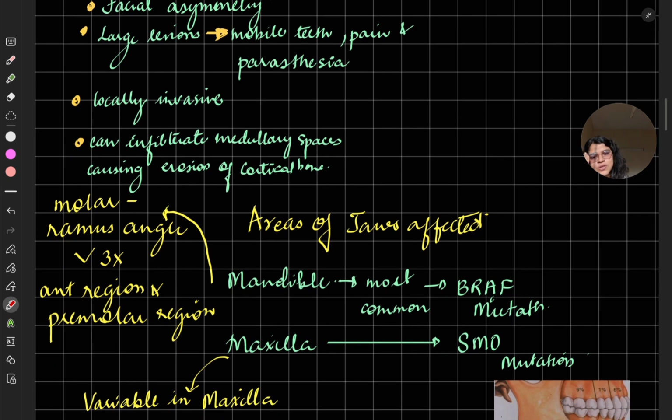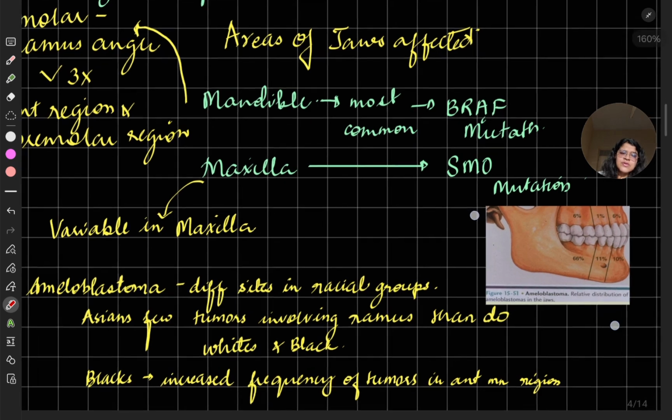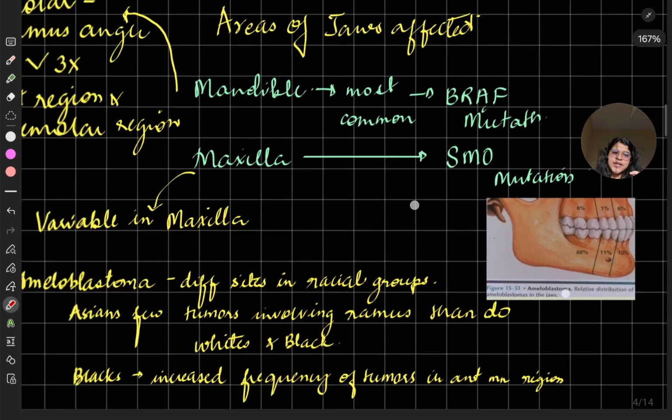So as I told you, areas of jaws which are most affected: mandible, most common. BRAF gene, I have just told you about this. In maxilla, variable, the SMO mutation. In the mandible, the molar ramus angle is 3 times more affected than the anterior region and the premolar region. And in the maxilla, it is variable. So here is a picture also, but I don't think you have to go in such detail.